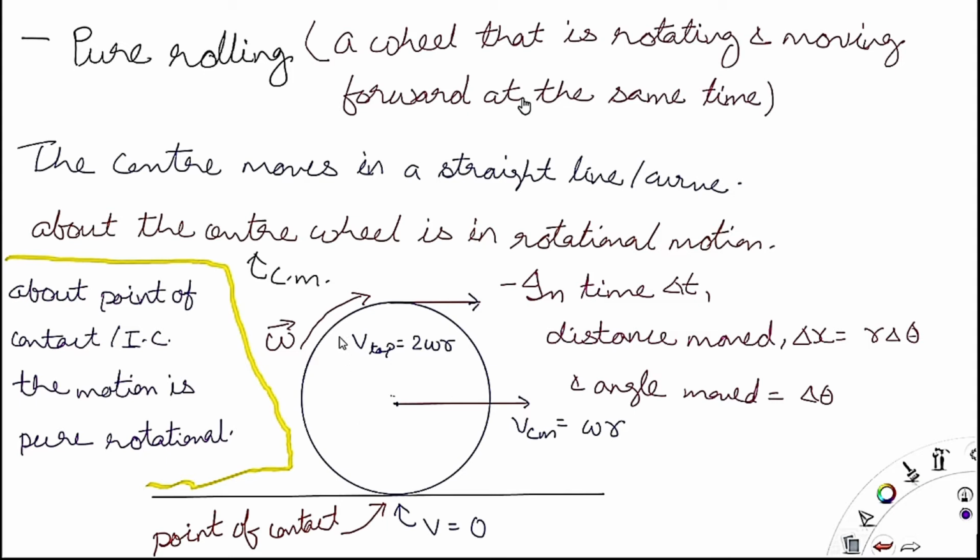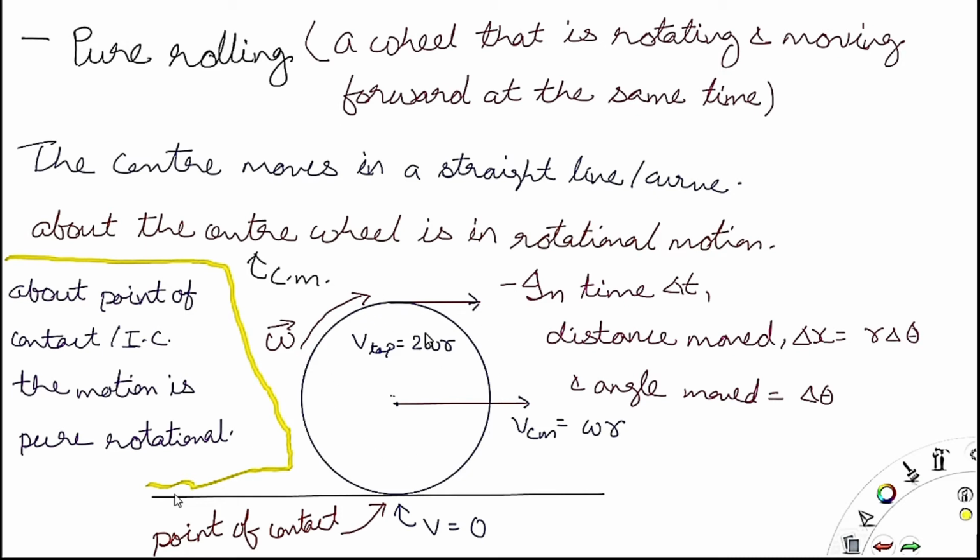So with respect to the center, the motion of the body is a rotational motion, and with respect to the point of contact, which is the instantaneous center for rolling, the body is executing pure rotational motion. About the point of contact, the body is executing a pure rotational motion.